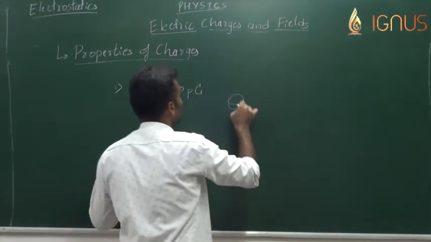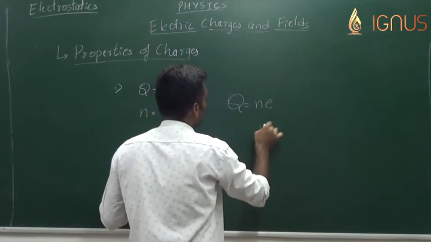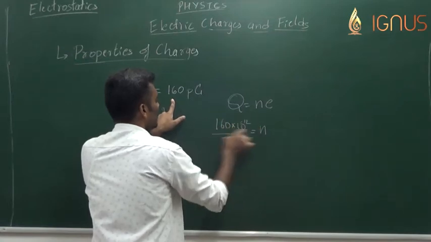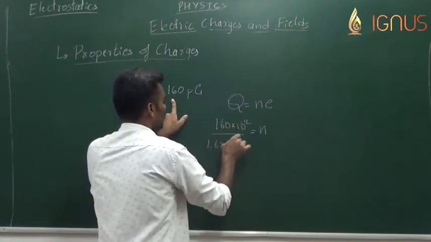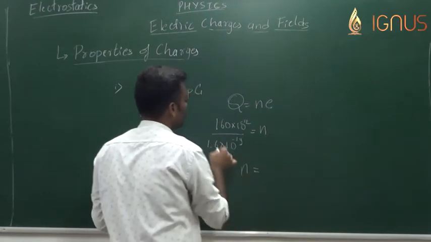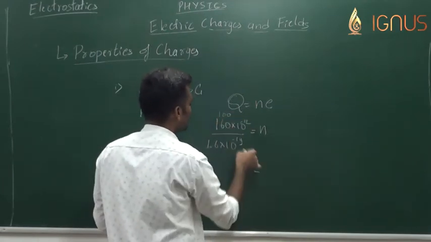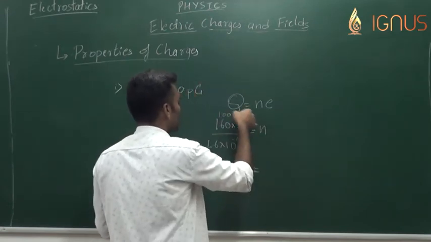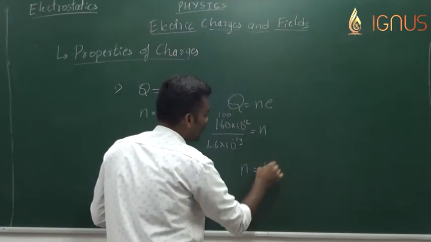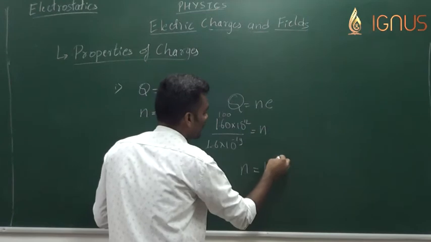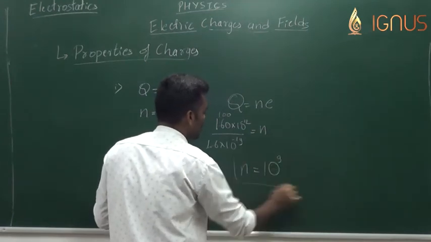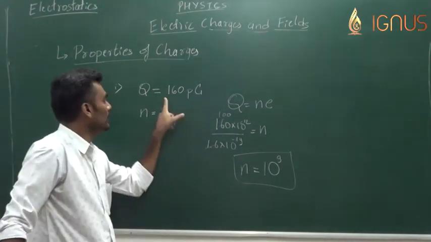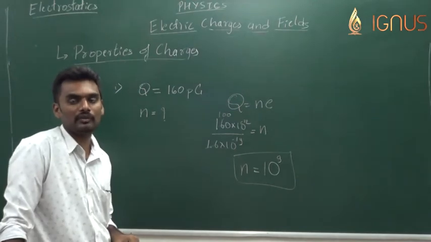So from the formula, Q is equal to NE, N becomes equal to Q by E. Q is 160 into 10 to the power of minus 12. E is 1.6 into 10 to the power of minus 19. So N becomes equal to 100, and the 10 to the power of minus 19 comes to the numerator and becomes plus 19. 19 plus 2 is 21, 21 minus 12 is 9. So these many electrons, 10 to the power of 9, are transferred from the glass rod to the silk cloth when the glass rod acquires 160 picocoulomb of charge.